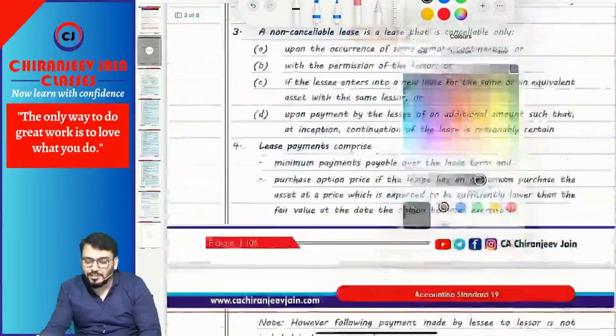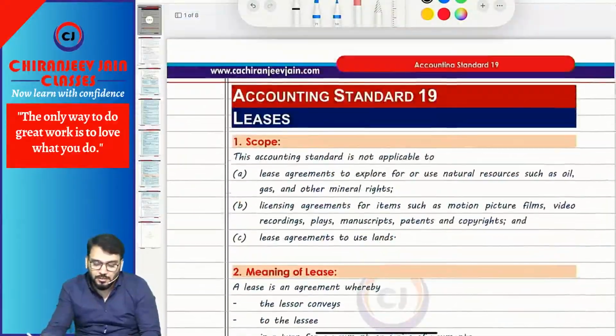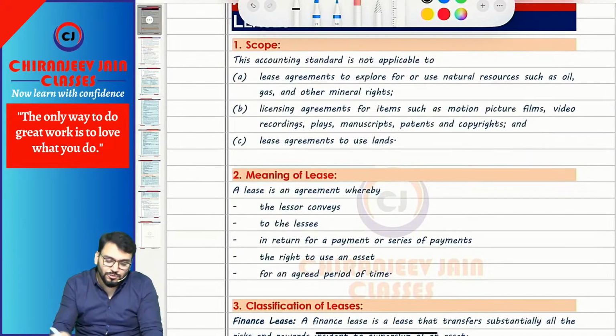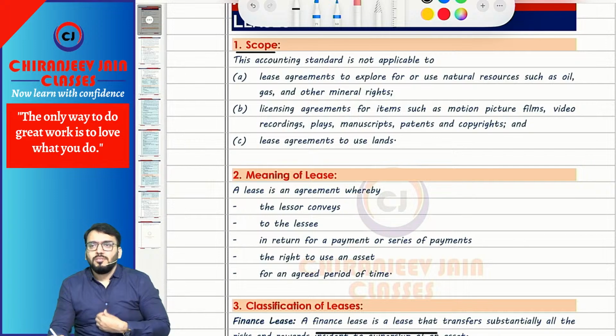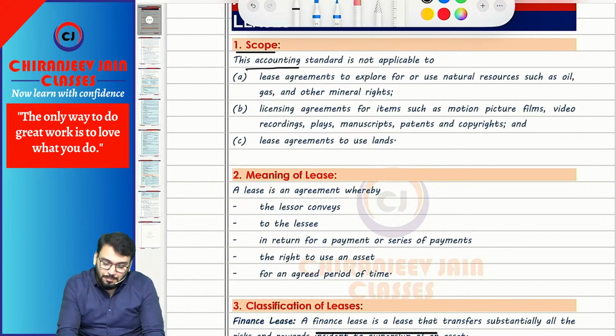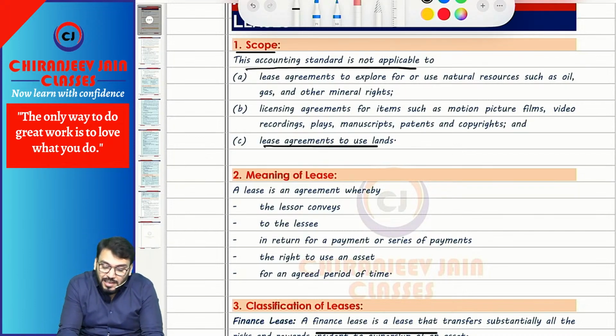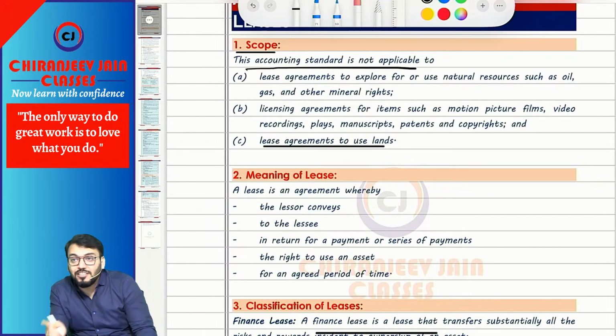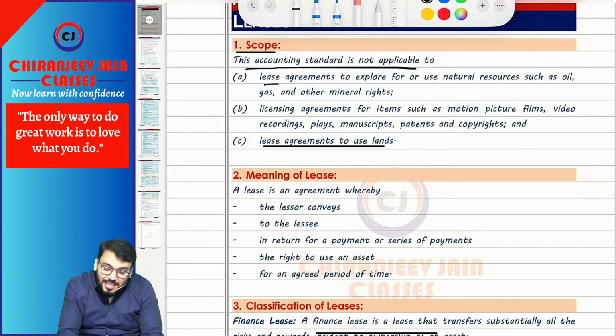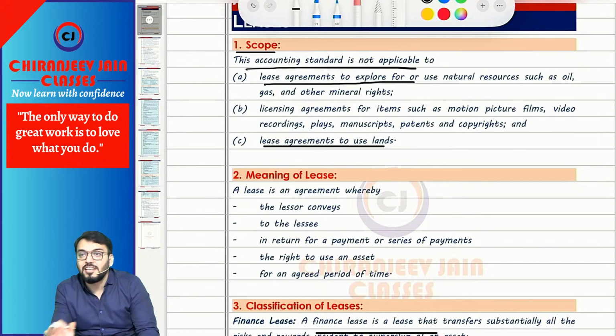I have done the revision. Now let us come to the theoretical points of this chapter. Of course, the scope: this accounting standard is applicable to all leases except lease agreements to use land. Means any lease of land is not covered in this chapter. Be careful. Lease of land is not covered. And lease agreements to explore or use any natural resources are also not covered.